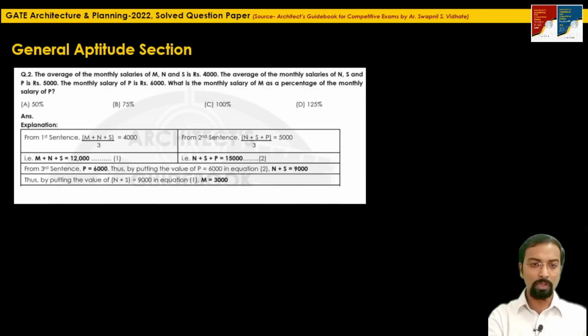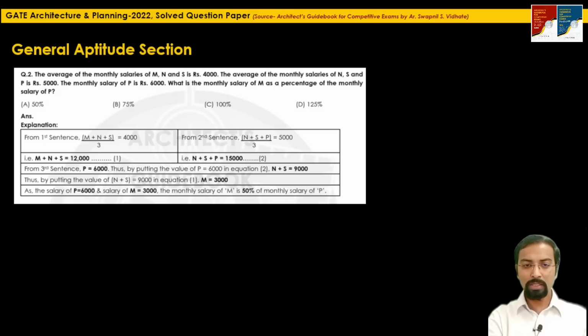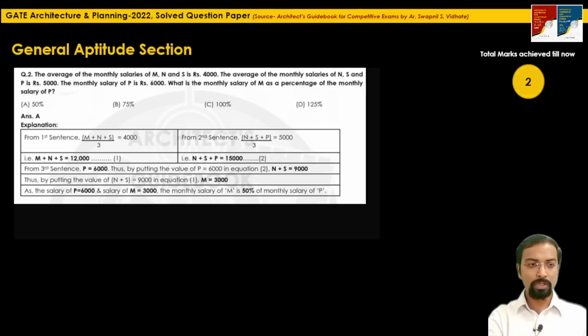So what has been asked in the question? What is the monthly salary of M as a percentage of the monthly salary of P? So we know the monthly salary of P is 6,000. We have found the monthly salary of M as 3,000. So this 3,000 is 50% of the monthly salary of P. So here the correct answer is option A, that is 50%. So we have achieved 2 marks till this question.